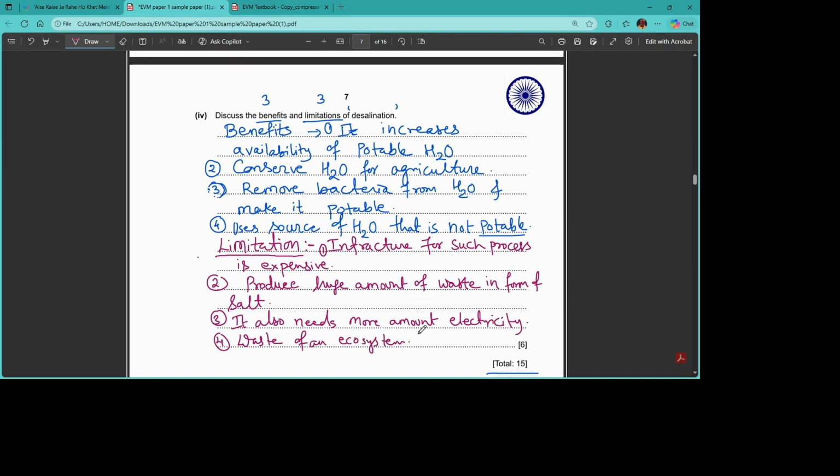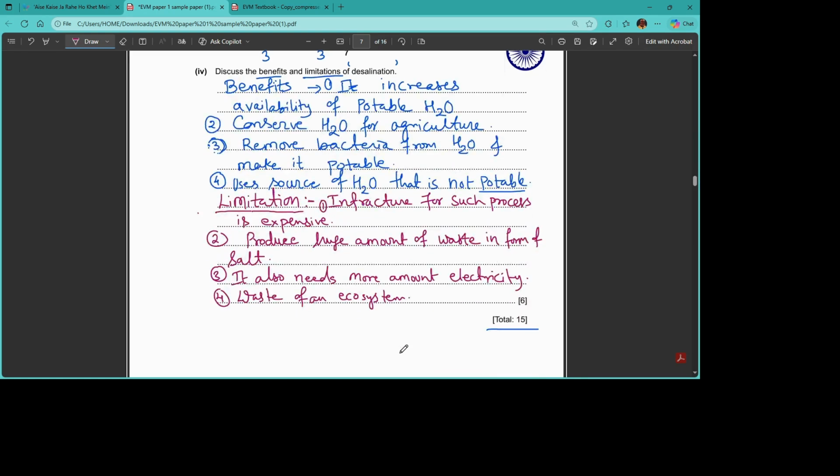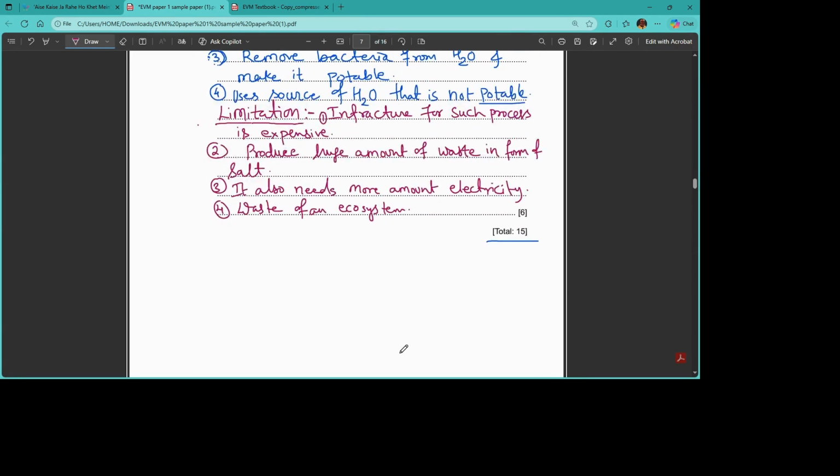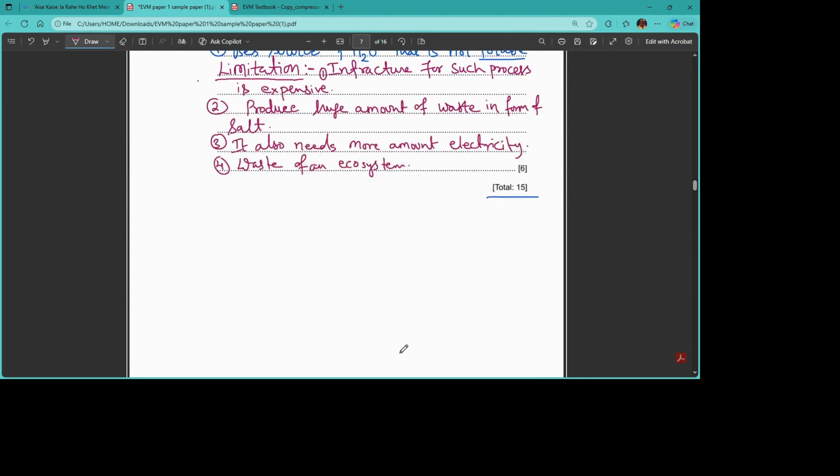Okay, one more thing we can do is such desalination is mostly in places where we can see the oceans are in large amounts, or the cities which are nearby the oceans and the seas. Okay, so this is one of the things. Waste of an ecosystem can also be here, and that's how we can make 4 points for benefits and 4 points in the limitation here. And we have covered chapter number 4 and chapter number 5 total, which is 15 marks.